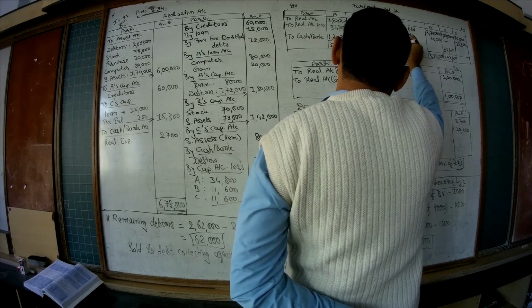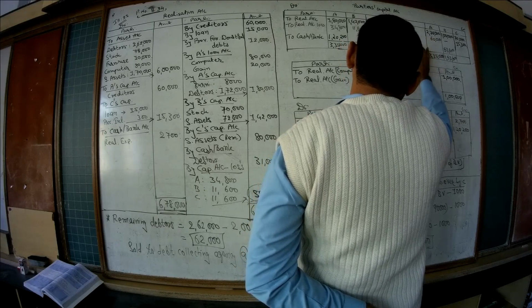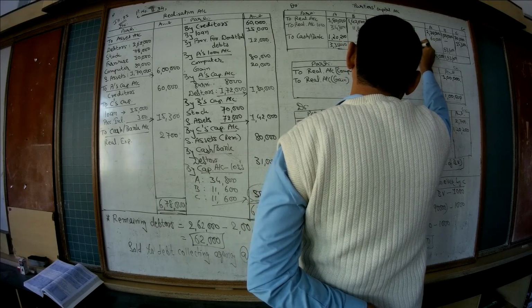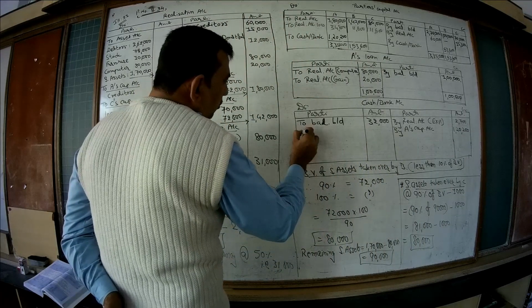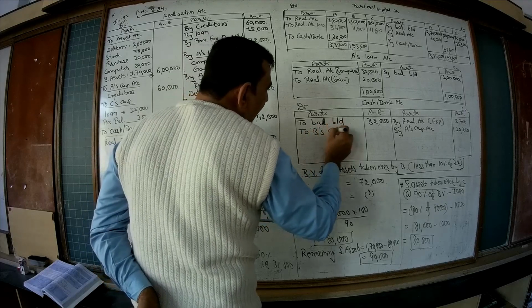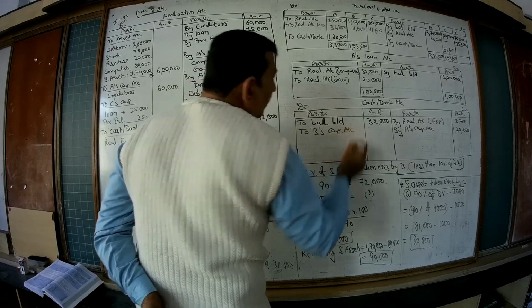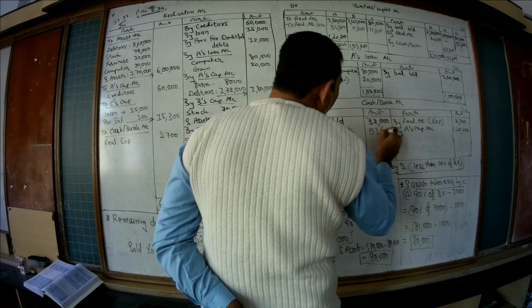So by cash bank account 53,600. Here to cash bank account credit side, debit side, to B's capital account 53,600.